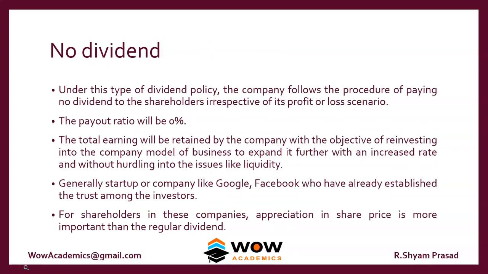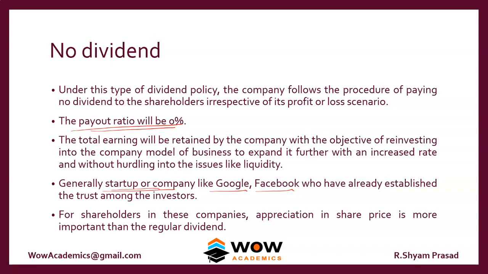So the next one is called the no dividend policy, where the payout ratio is fixed at 0. So the company feels that rather than giving dividend, they could retain all the profits, and that profit can be utilized to grow the business much more. So for example, startup companies or tech companies like Google, Facebook, they usually don't try to give dividends because they have much higher growth and they need more money. So rather than paying the money as dividend, they reinvest in the company.